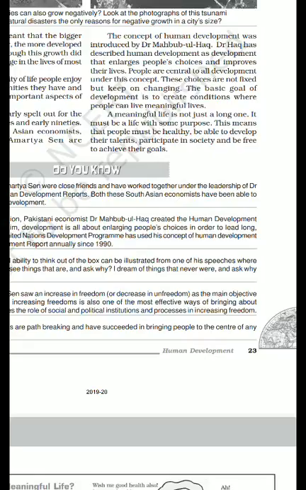So increasing freedom is one of the most effective ways of bringing about development. Amartya Sen's work explores the role of social and political institutions and processes in increasing freedom.